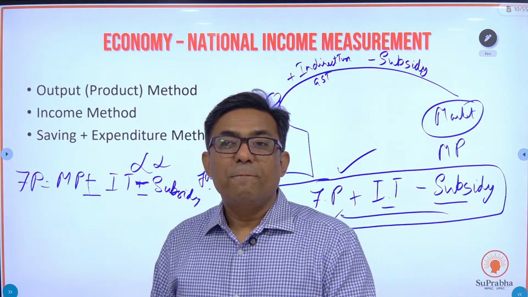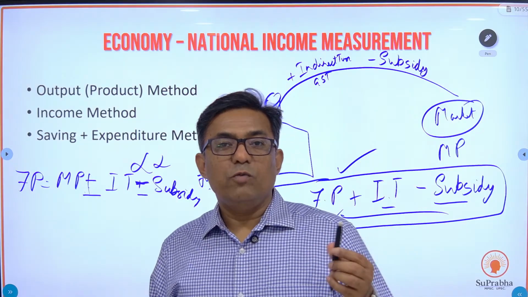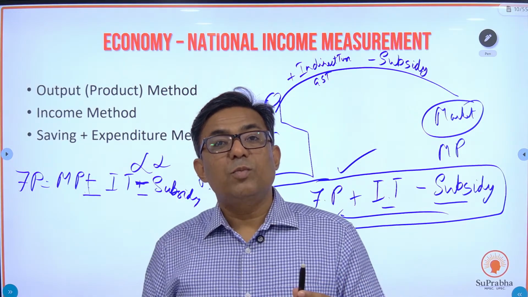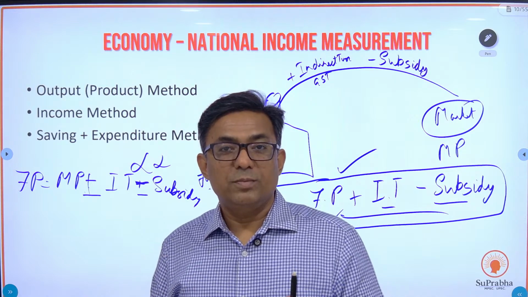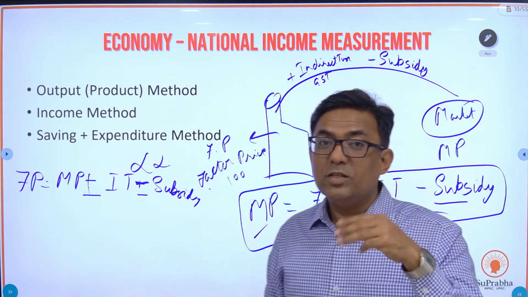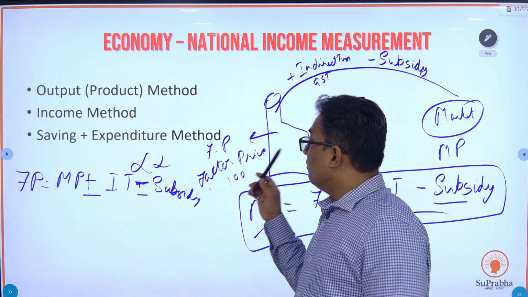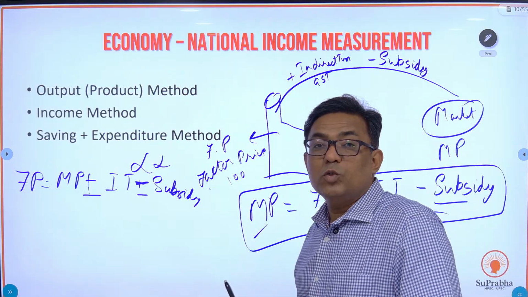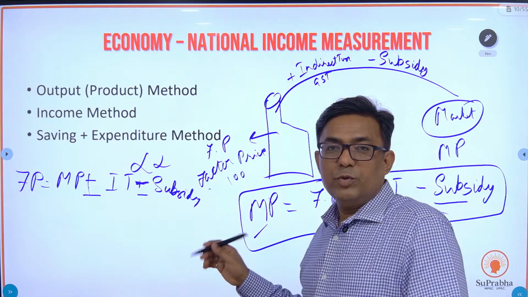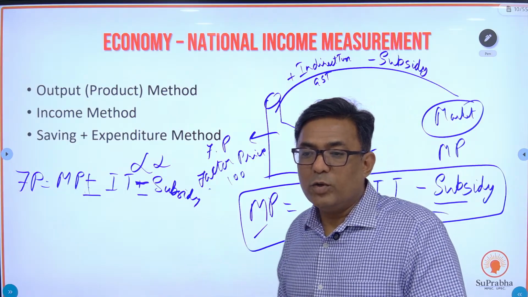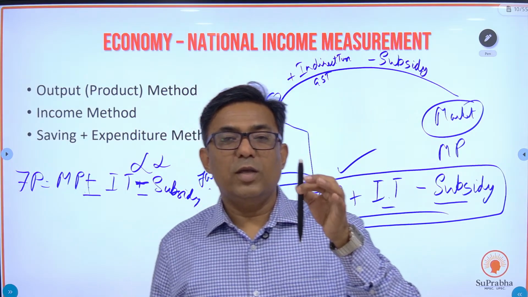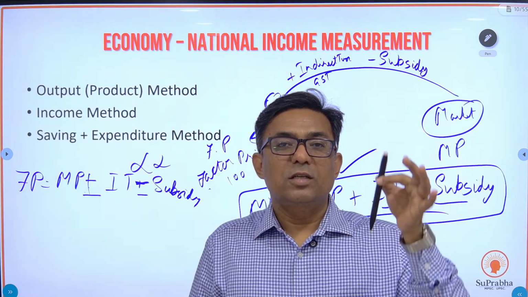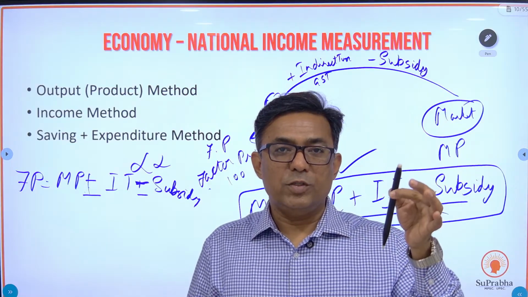And then if you're going to arrive at a value of a commodity for calculating the GDP, the value of this commodity can again be given via two ways. Okay, there are three ways, we will see that later. Factor price and market price. So we have understood what is a factor price, what is a market price, and the difference between the two. So if I am calculating the GDP of my country, let's say there is no subsidy. So at factor price, the GDP of my country is 100 rupees.